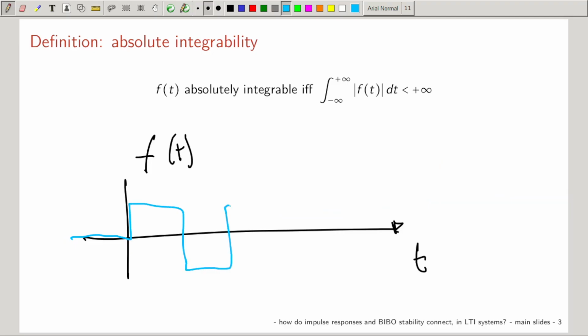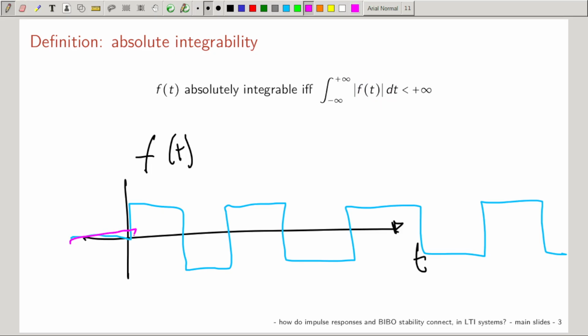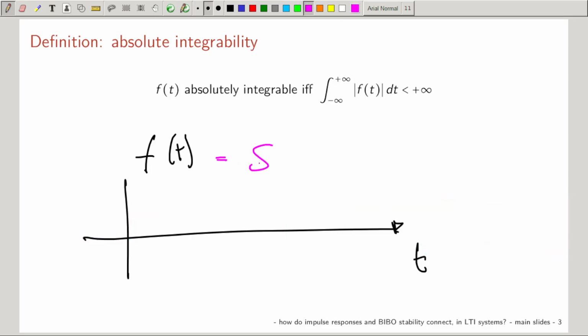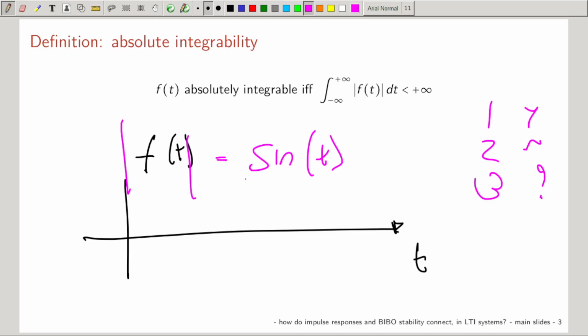This one, absolutely integrable? No, because we do not take the integral of the function, but the integral of the absolute value of the function, and the absolute value of the function is this one. Together, if I take f of t equals sine of t, is this one absolutely integrable? No, because we get this one, we need to analyze it, and that is going to be an area that is infinite.